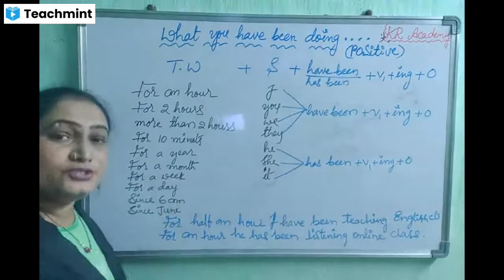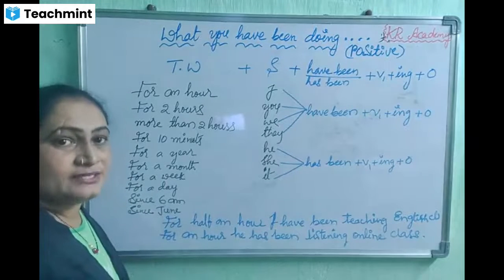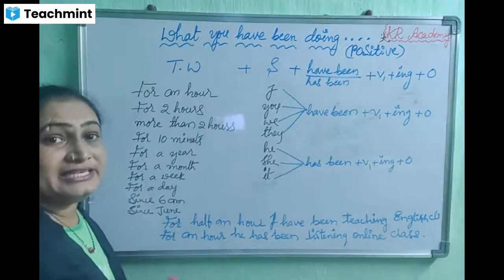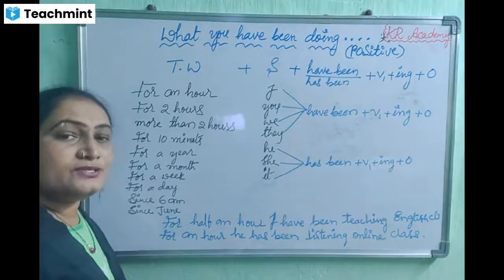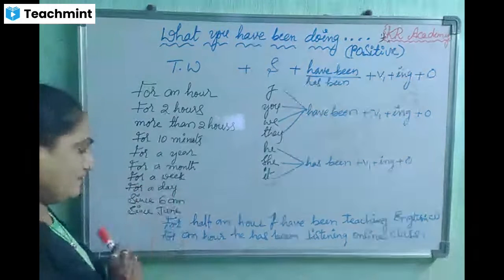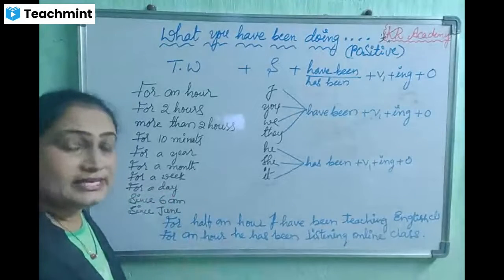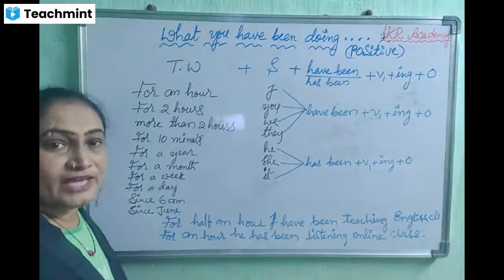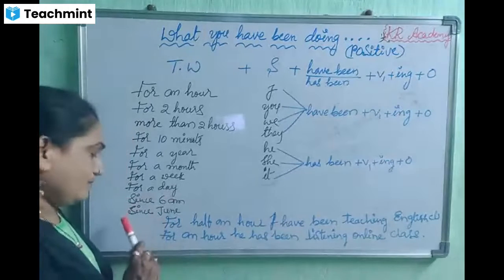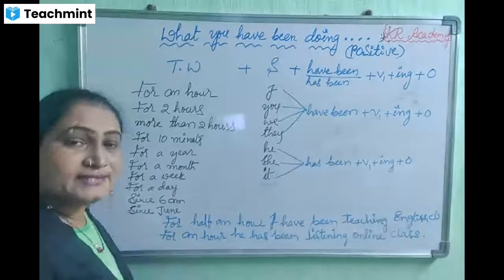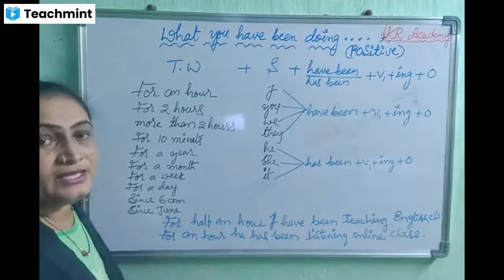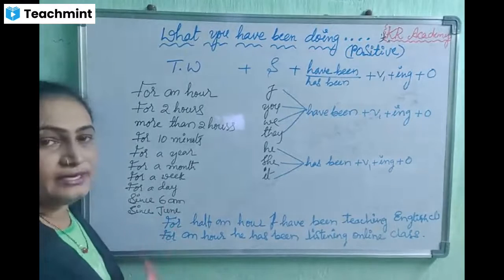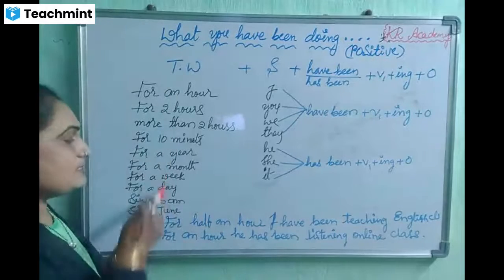For a week, for 2 weeks, for 4 weeks, for 6 weeks. For a day, for 2 days, for 3 days, for 10 days, for 15 days. Like this you may say here. Since 6 a.m., you may say any time: since 10 a.m., since 12 noon, since 5 a.m. Since June, instead of June you can replace any month name: since August, since December, since November. Okay, so these are the time words.